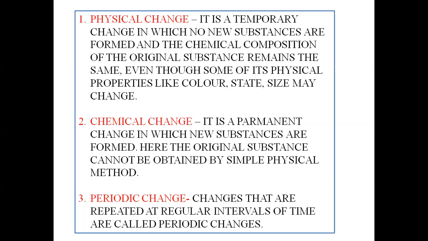Now, what is periodic change? It is a change that is repeated at regular intervals of time. For example, the change in high tide and low tide, the occurrence of day and night, all these occur at regular intervals of time and thus are known as periodic changes.